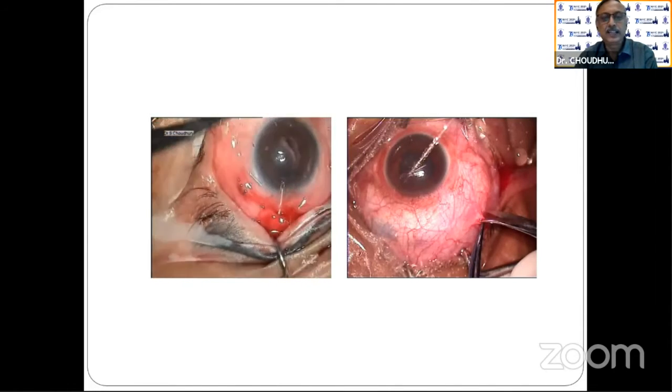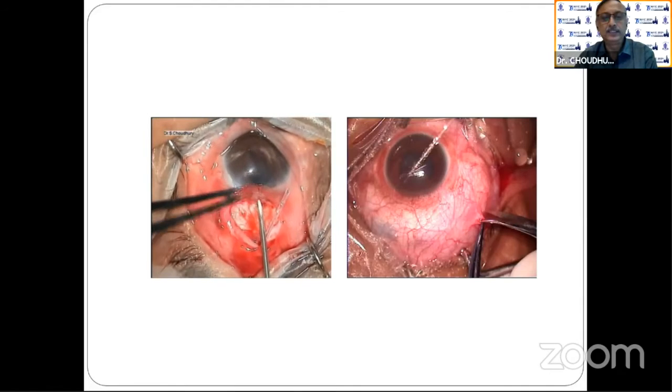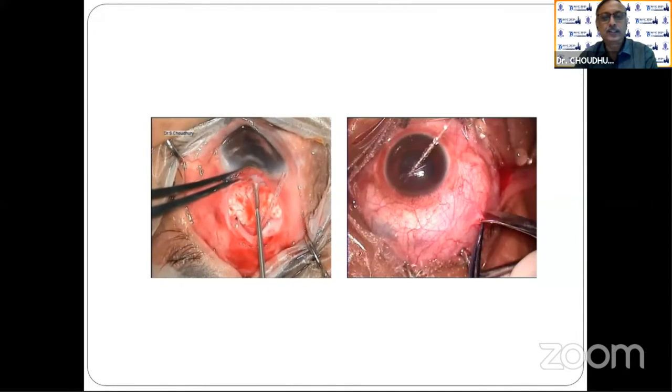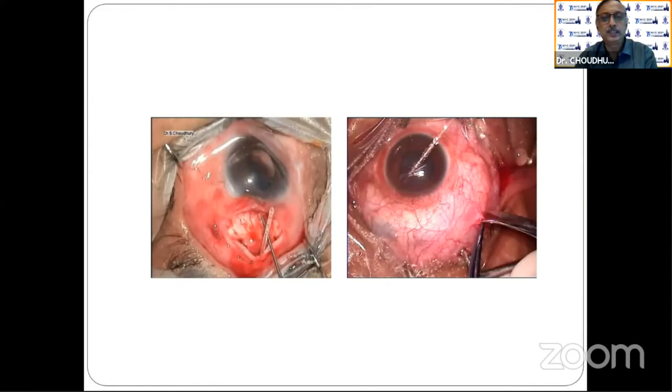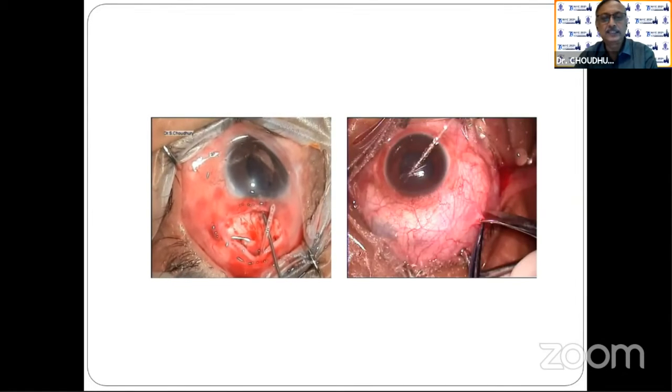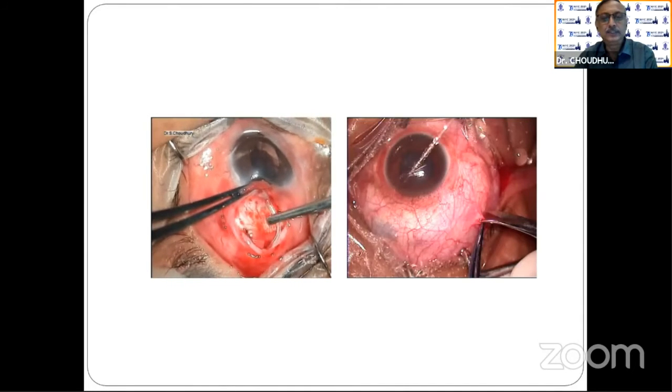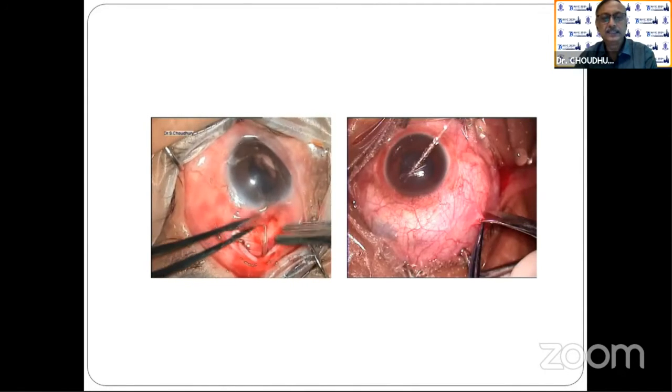After that, you have to bevel the tube up, at least 2 to 3 millimeters, with a 23 gauge needle. Go directly over the iris towards the anterior chamber. We put some viscoelastic to deepen the anterior chamber, and slowly the valve tube is placed inside.